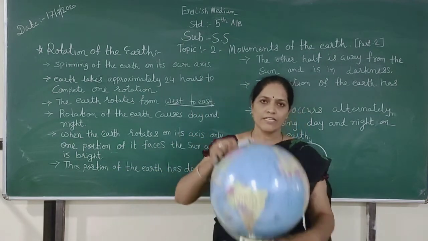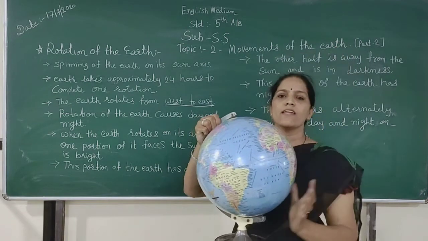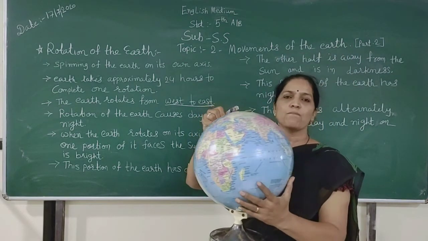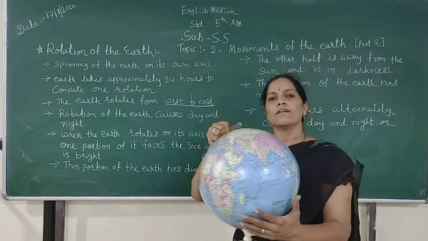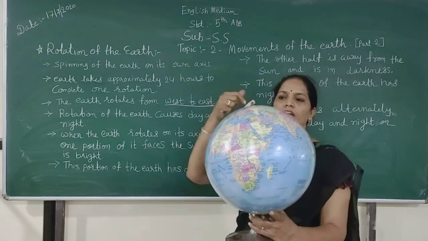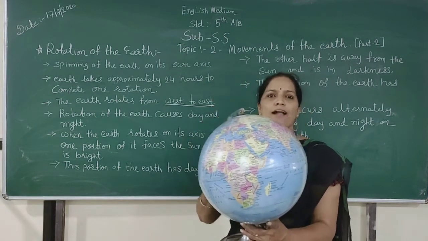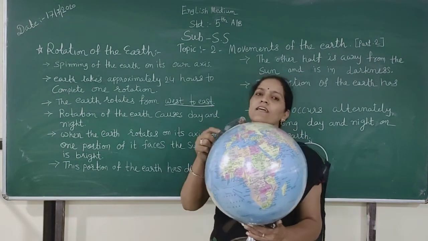This is the earth and here is the sun. When our earth faces the sun, day occurs, and the backside part of the earth faces night.